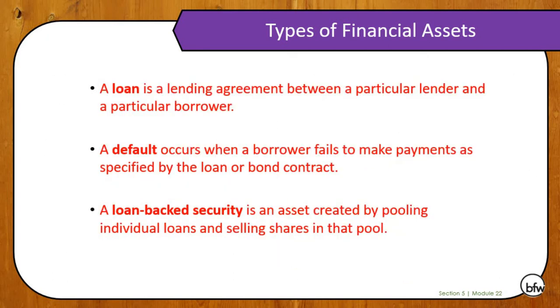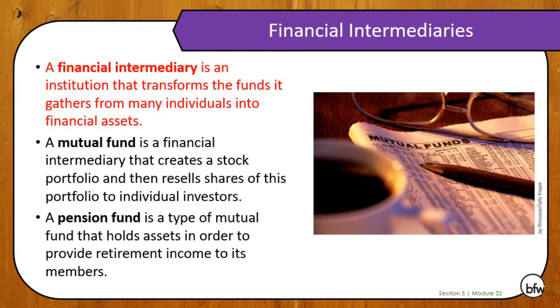Now, a loan is a lending agreement between a particular lender and a particular borrower. A default occurs when a borrower fails to make payments as specified by the loan or bond contract. And a loan-backed security is an asset created by pooling individual loans and selling shares in that pool. Again, we'll go into more detail on that in the next class.